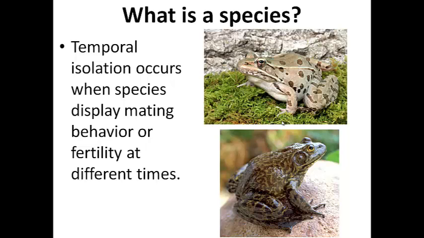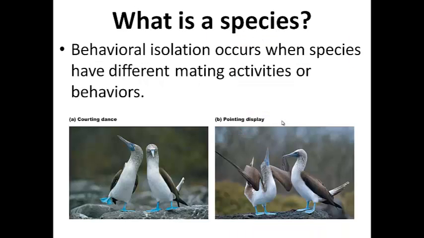Could they reproduce? Maybe, but we'll never know because the leopard frogs are going to breed in April and the bullfrogs are going to breed in June and July. And so they don't encounter each other at the appropriate times and cannot reproduce. Behavioral isolation, perhaps the most interesting. Behavioral isolation occurs when two animals have mating behaviors that are so different that one party doesn't recognize the mating behavior of the other species.